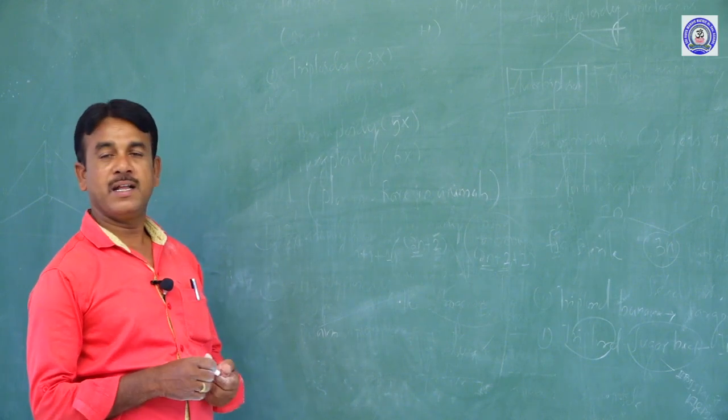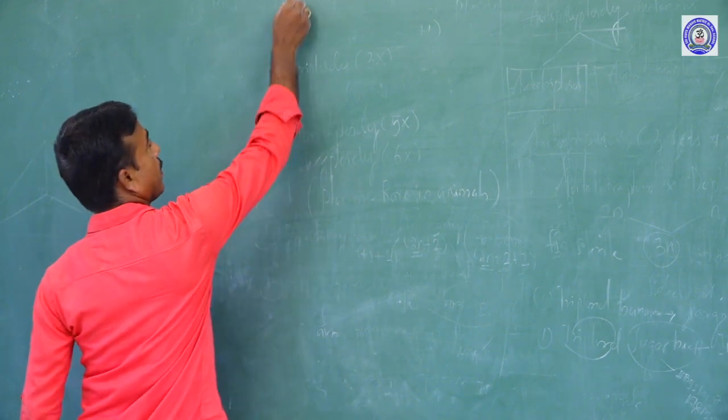Can I go to the last one, commonly called allopolyploidy?